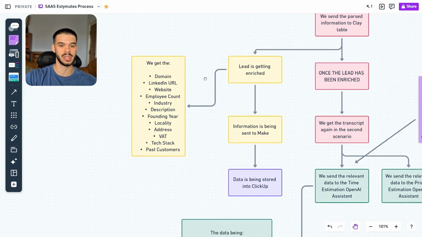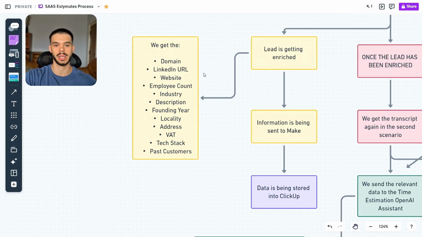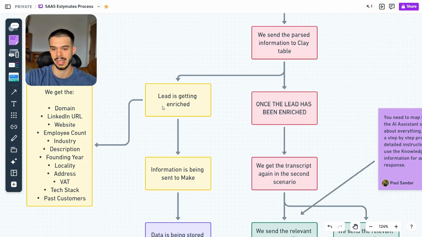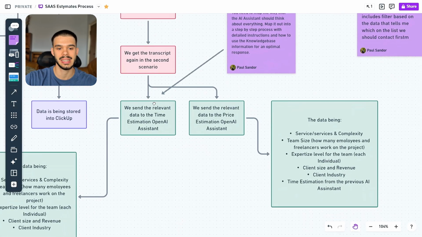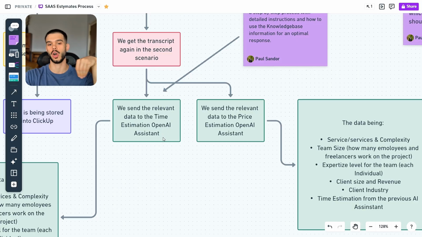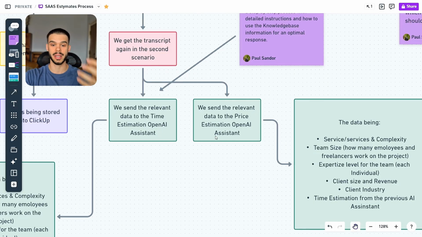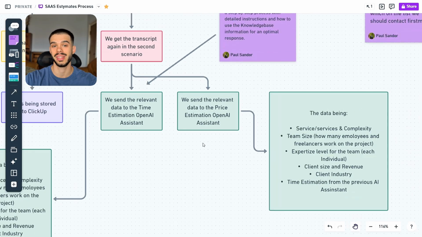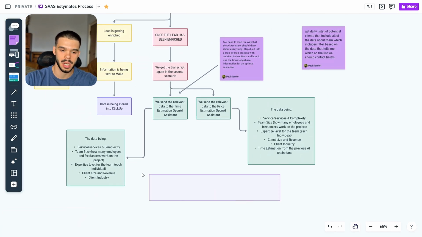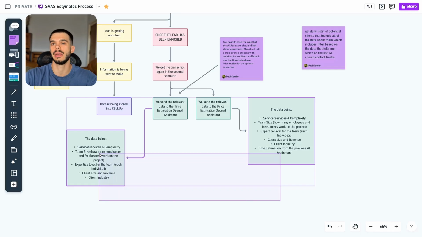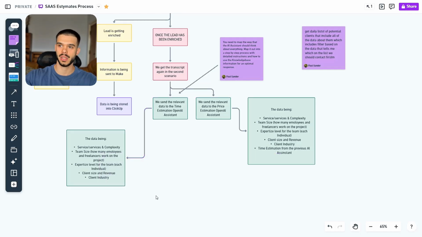And when it comes to enriching the lead, I was thinking, okay, what do we get here? We get the domain of the company that he has, his LinkedIn URL, website, employee count, all of this other data. And then we are going to send the relevant data to the time estimation OpenAI assistant and to the price estimation OpenAI assistant. So basically I have here 2 distinct assistants using OpenAI that are going to analyze all of this data and come up with the estimations themselves. This is basically 2/3 of the whole job that we are trying to replace. What is left is just building the proposal, which is going to be a separate workflow, right?